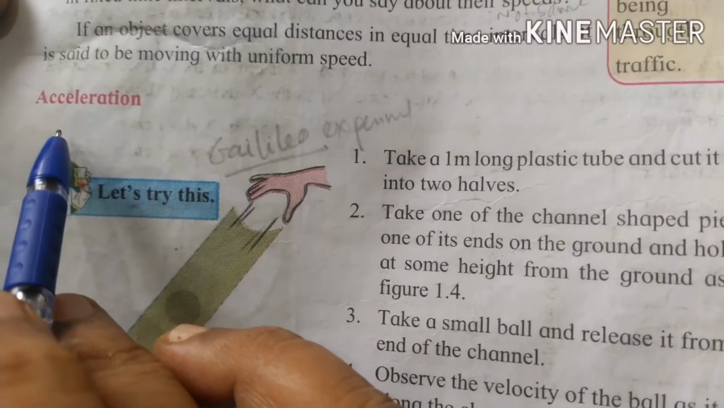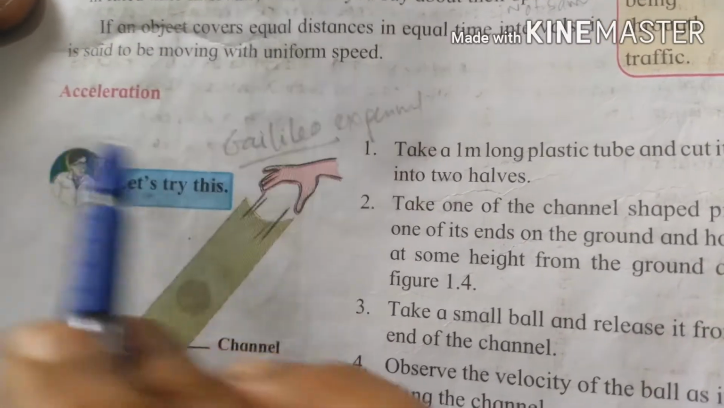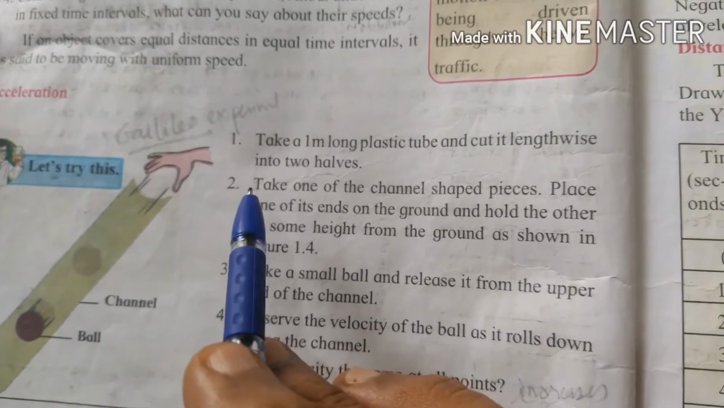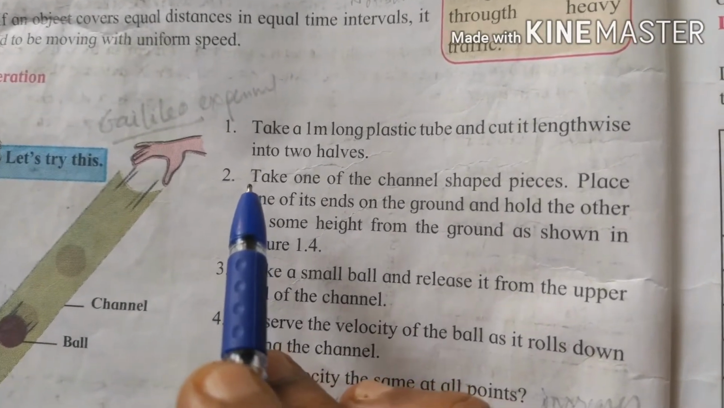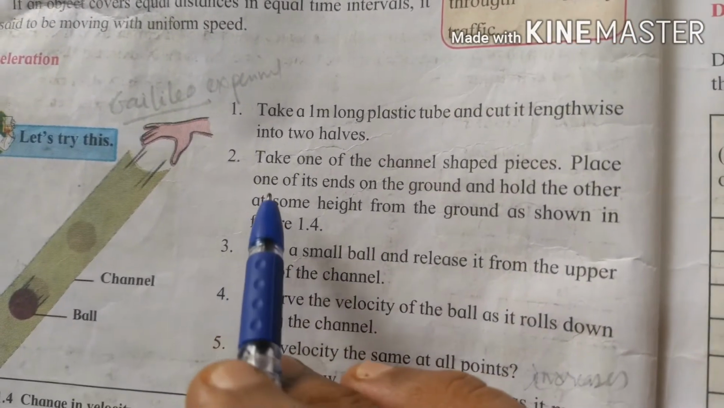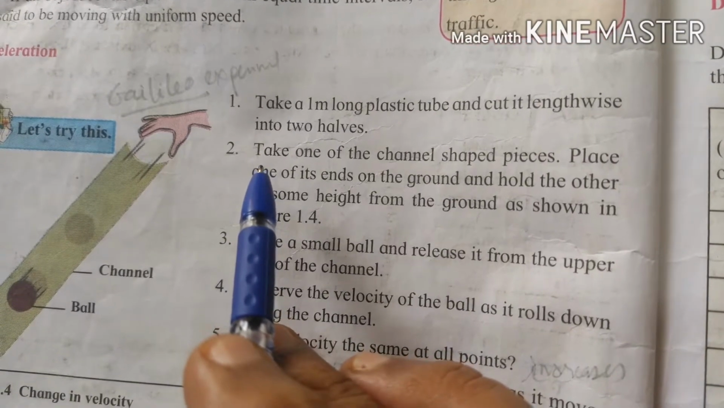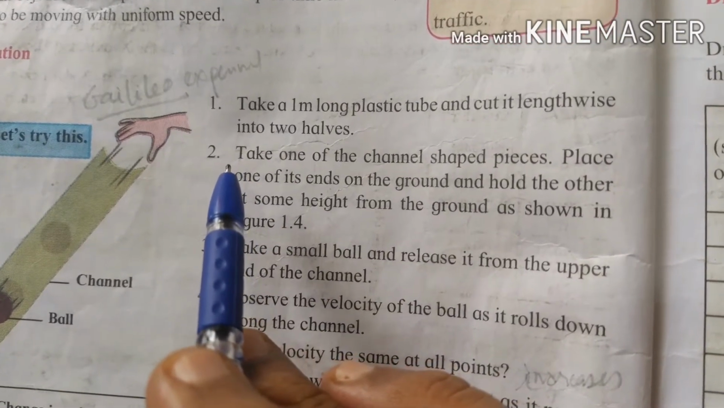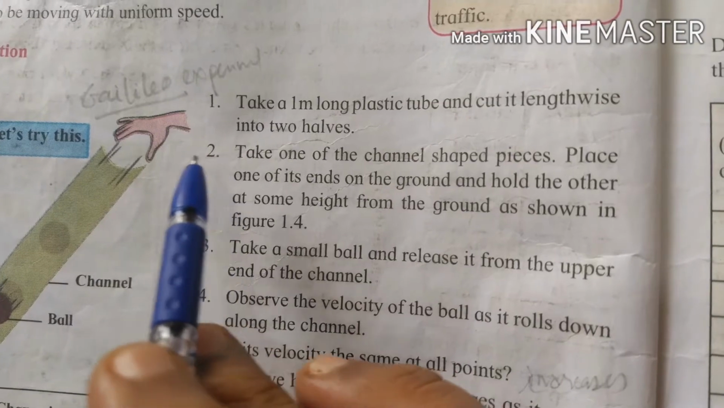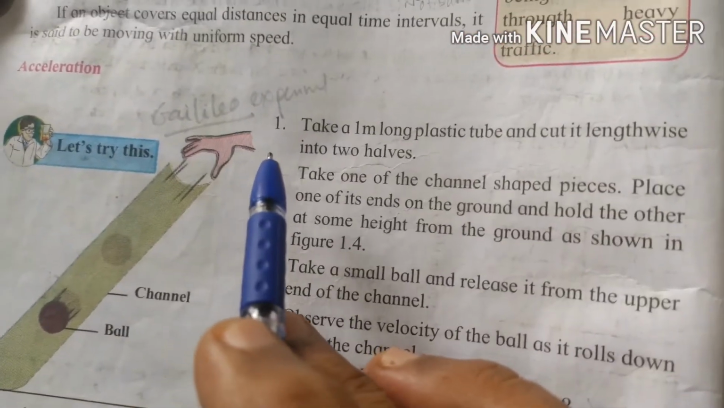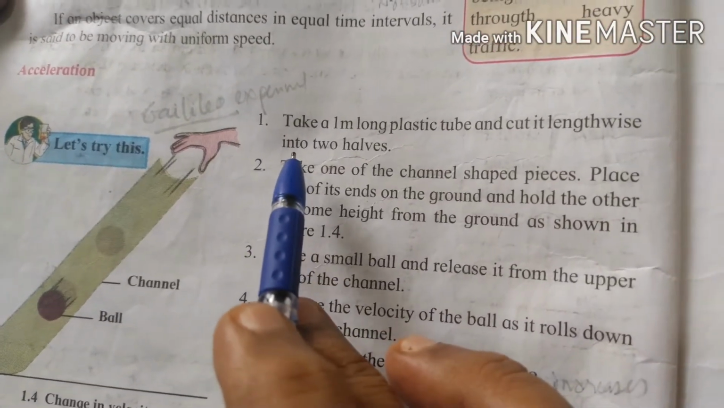Now the next topic is acceleration. To understand this concept clearly, we will perform one experiment, and this experiment was first performed by the scientist Galileo. So this experiment is also called the Galileo experiment. Now what do we have to do?